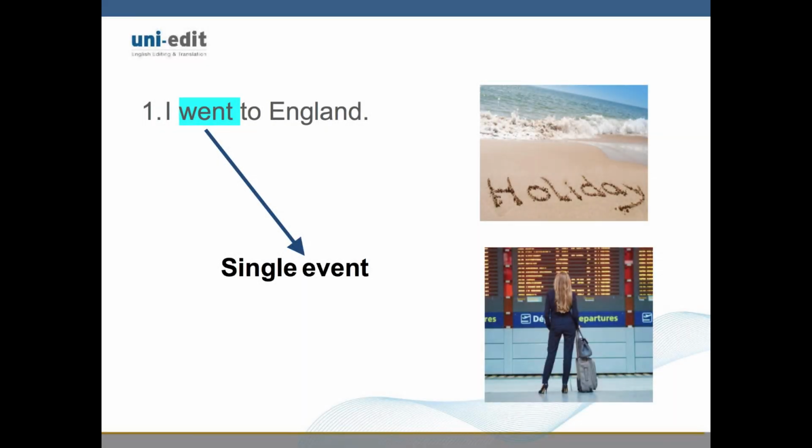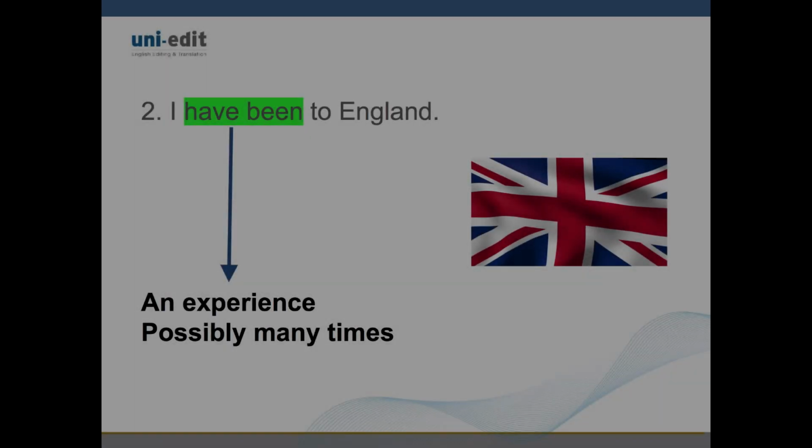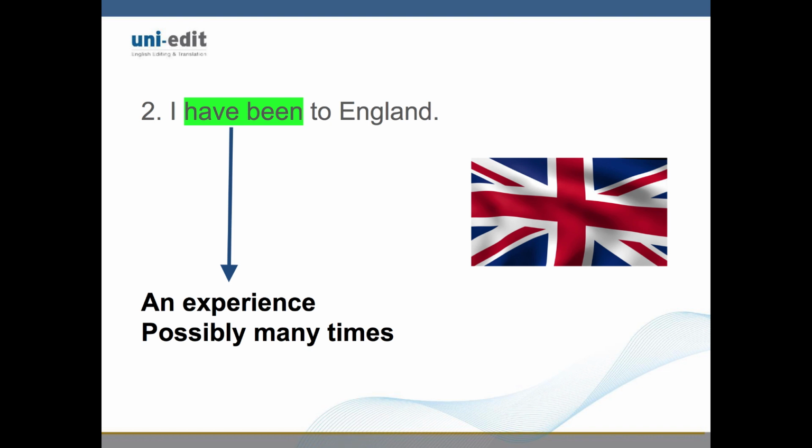The implication of I went to England is that this was a single event that took place at one point in the past. It might have been a holiday, a work trip, or a long stay. The reader can't tell. The present perfect tense, I have been to England, is an experience I have had, possibly many times. Typically, the writer would be discussing the traveling he has done in his life.